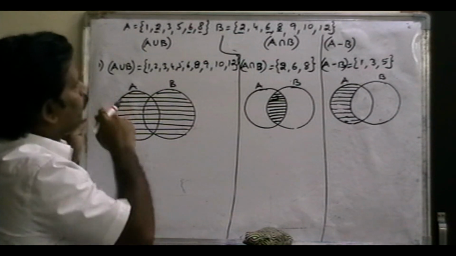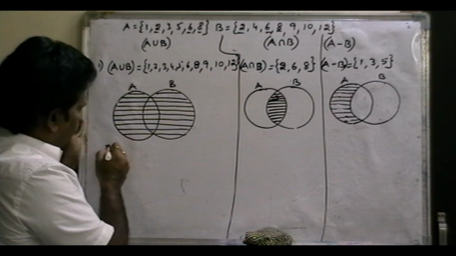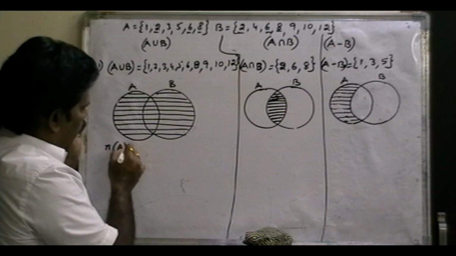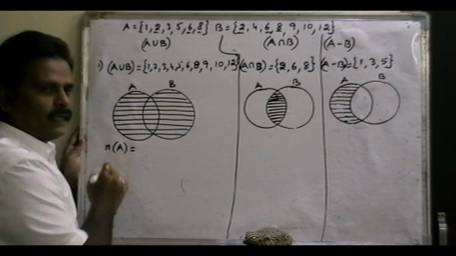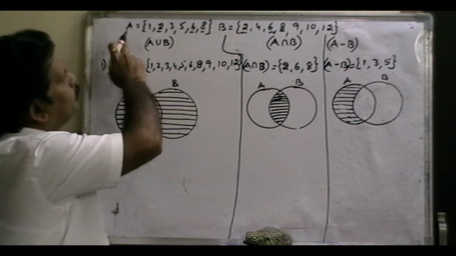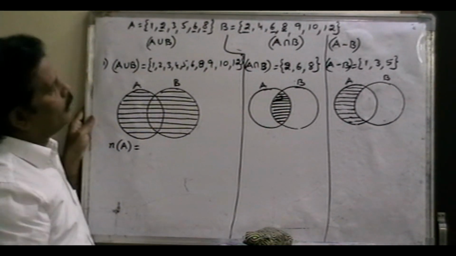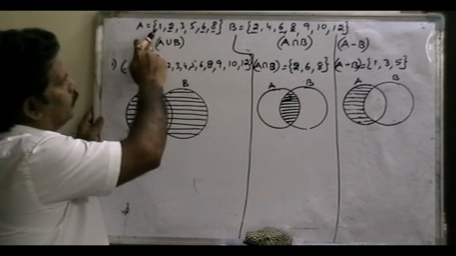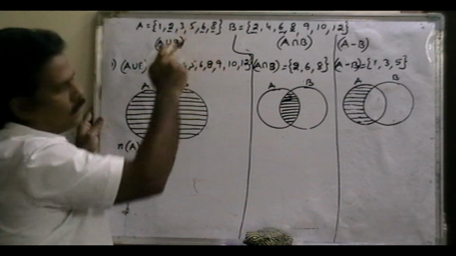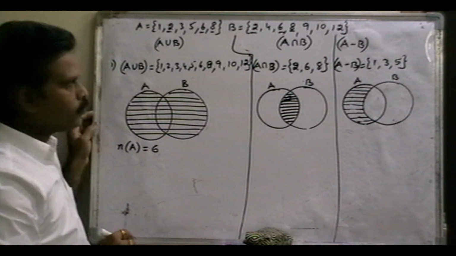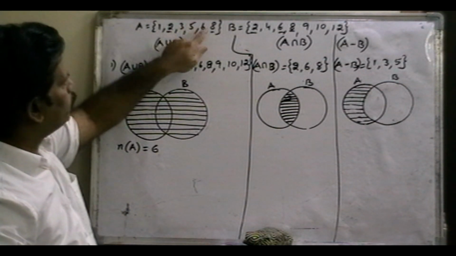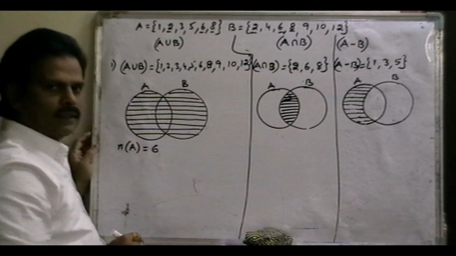From this example only, the cardinal number n of A means what? The number of elements in set A. How many elements are there in this set? A set: 1, 2, 3, 4, 5, 6. How many elements are there? 6 elements are there. So total 6 elements are there.